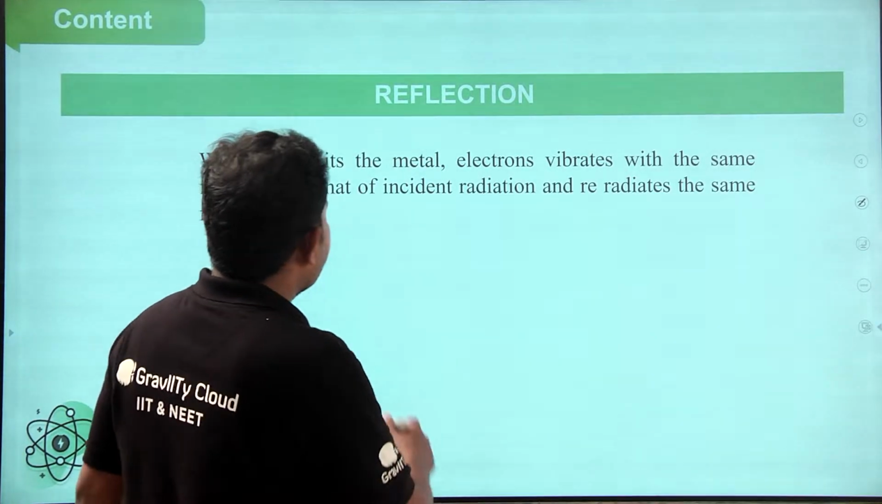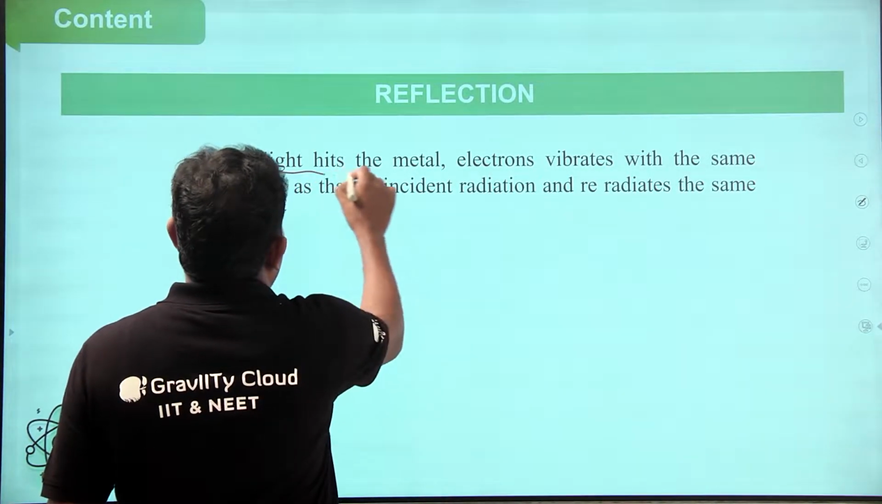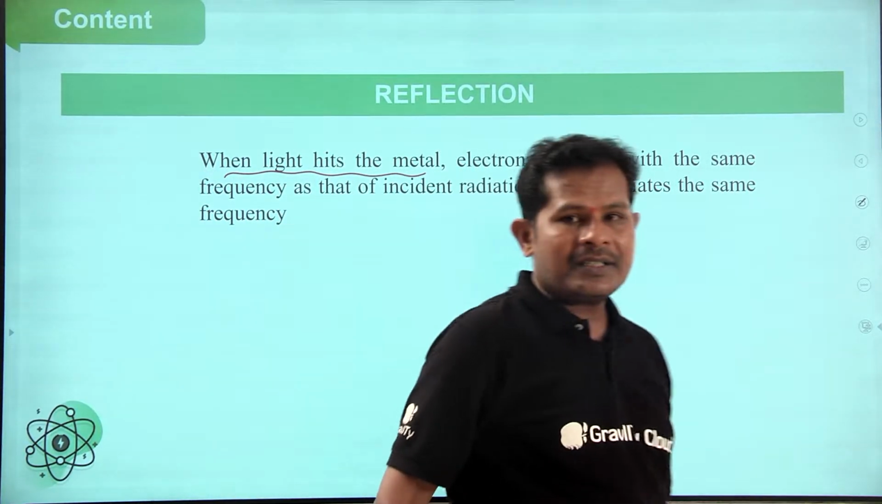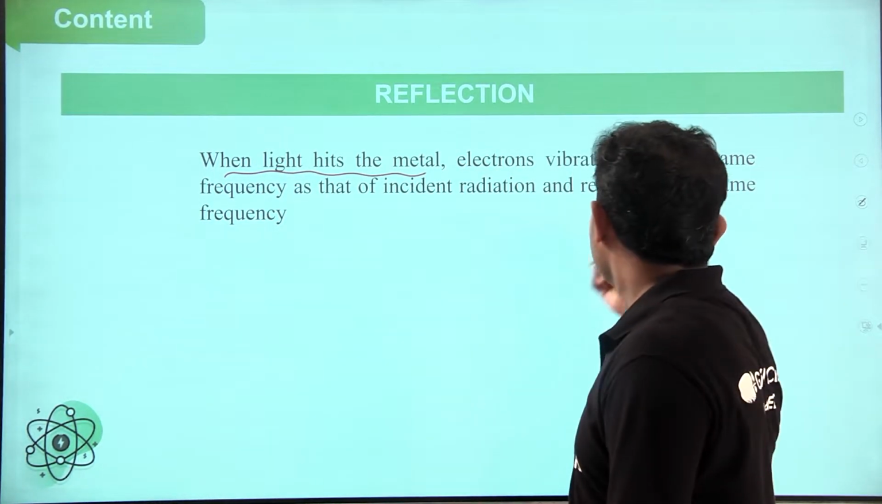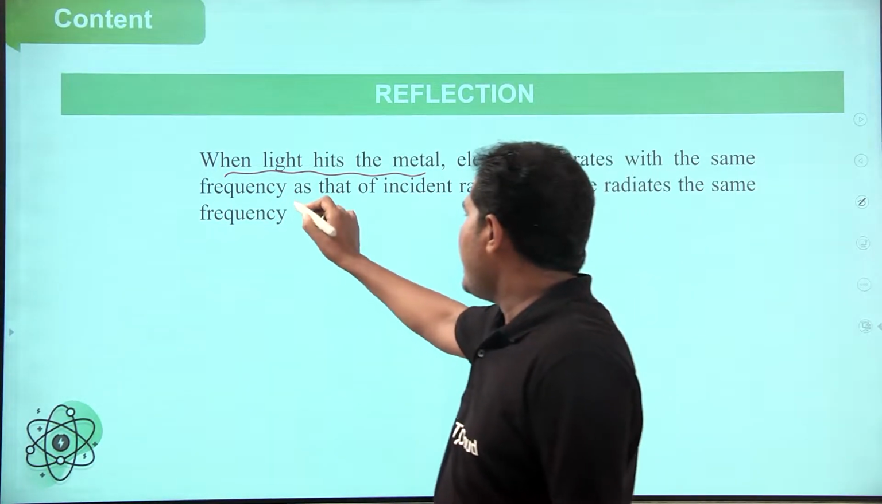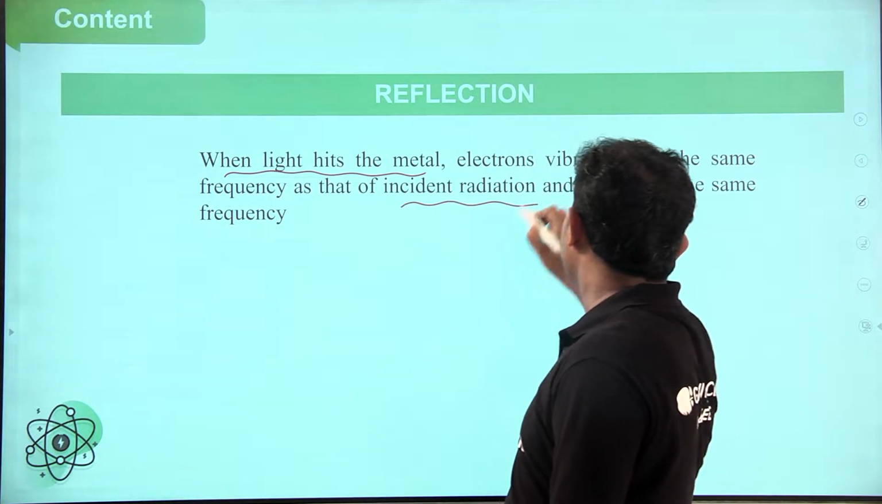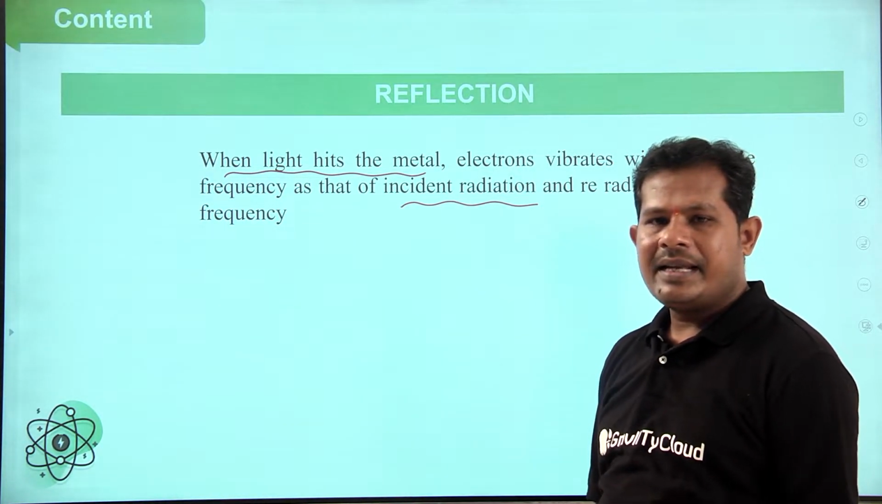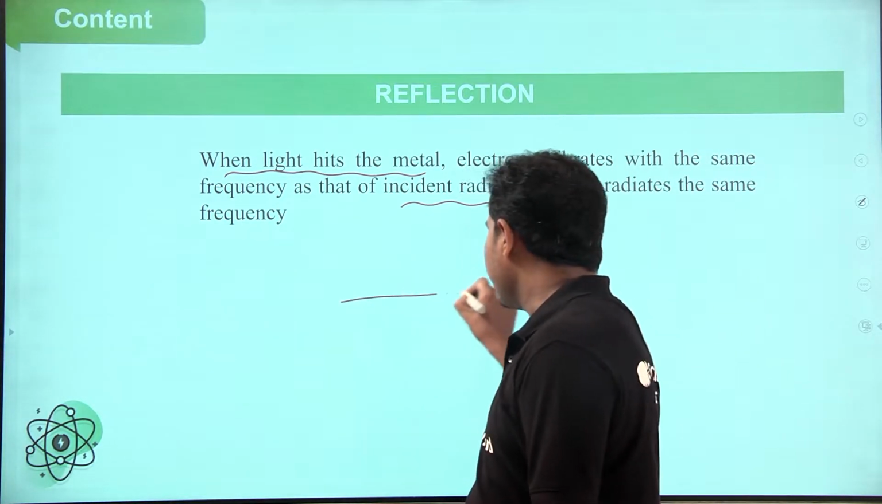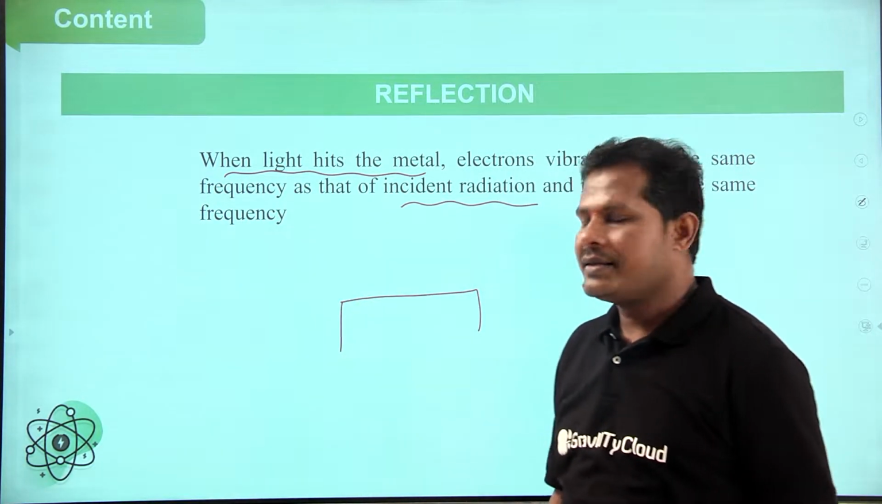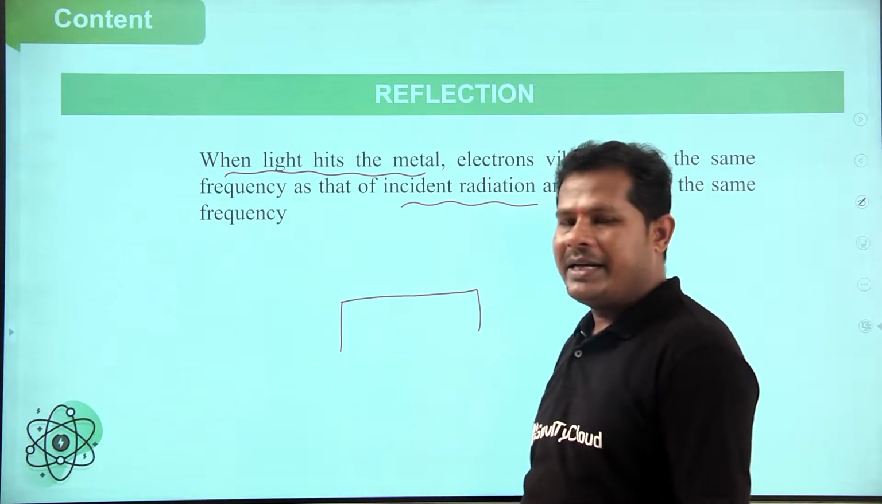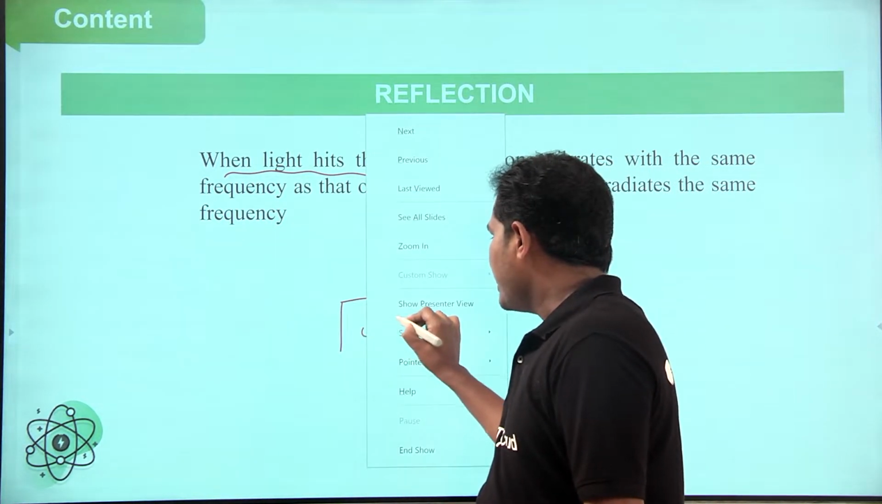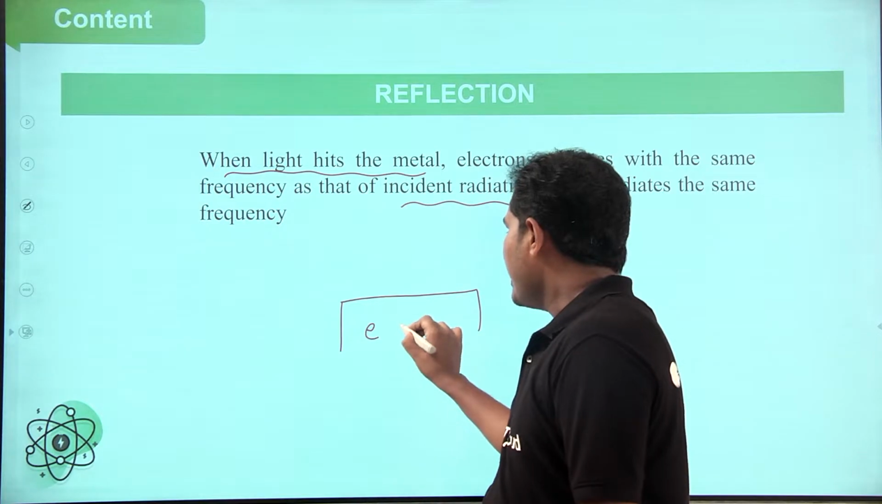See, when light hits the metal, electrons vibrate with the same frequency as that of the incident radiation and re-radiate the same energy. So let us take a metal. So let this be a metal. So electrons.